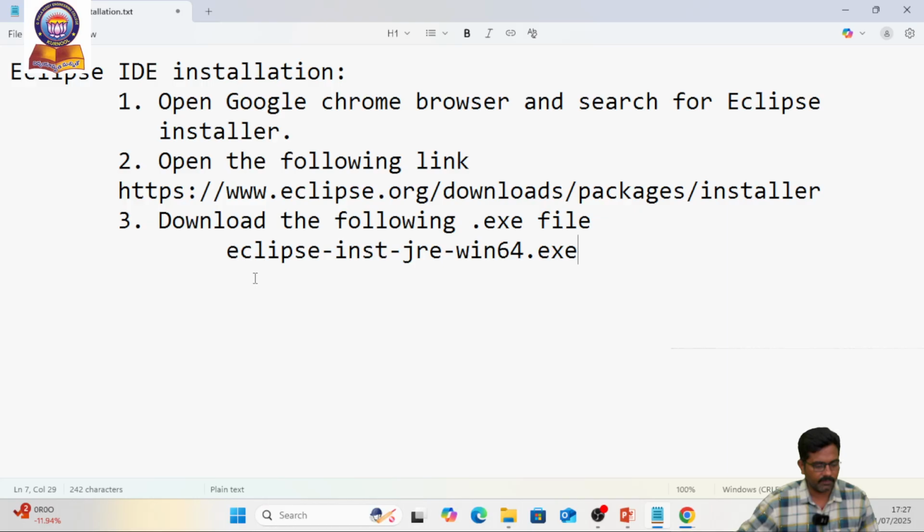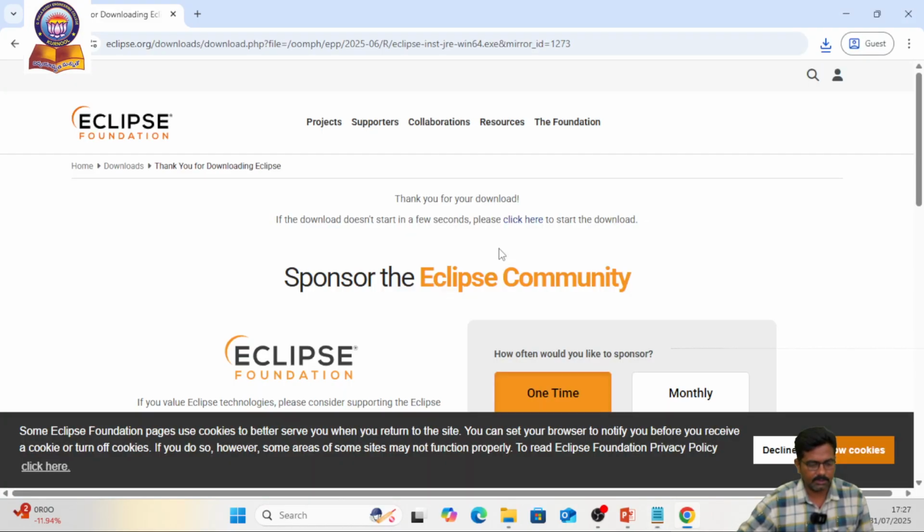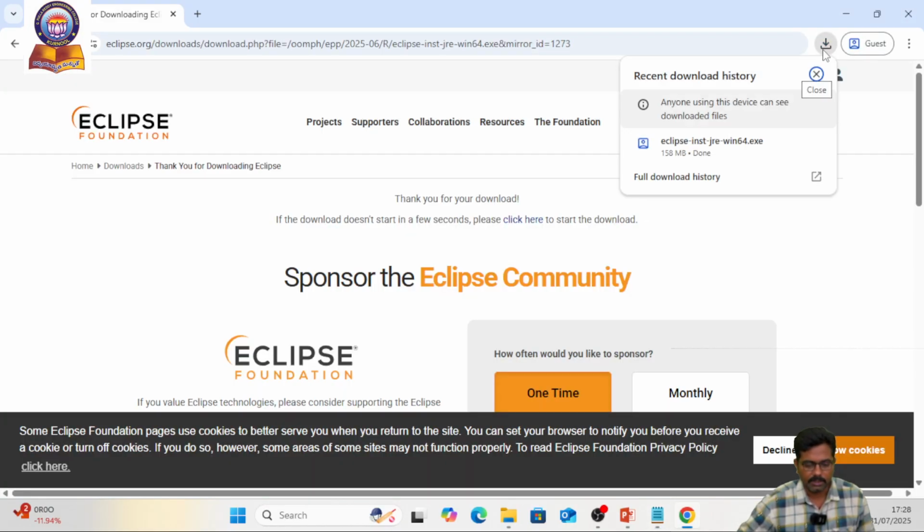The name of the file is eclipse-inst-jre-win64.exe, which is downloaded in the downloads folder of the system. Let us check whether the file is there or not. Yes, it is downloaded.